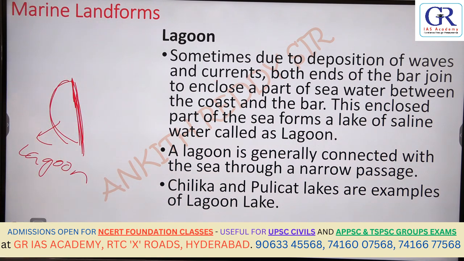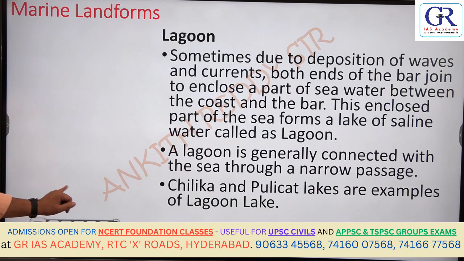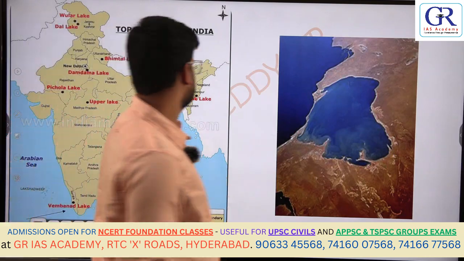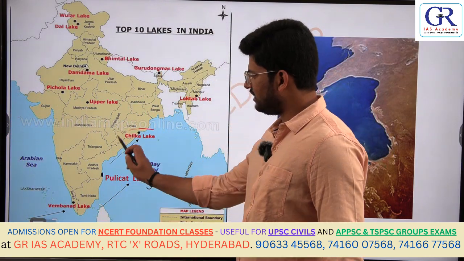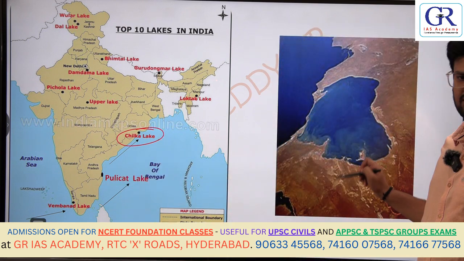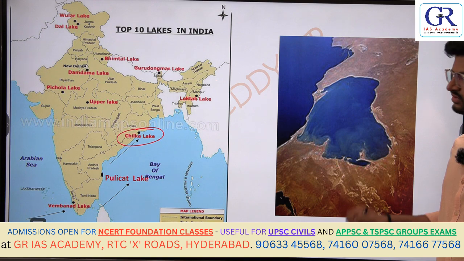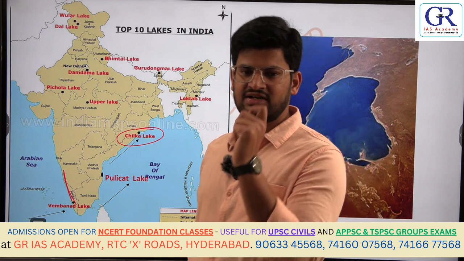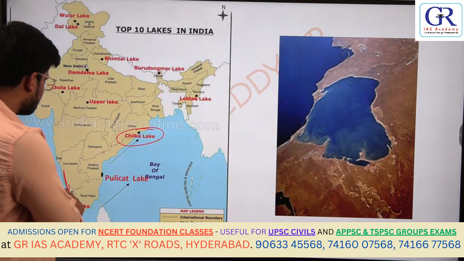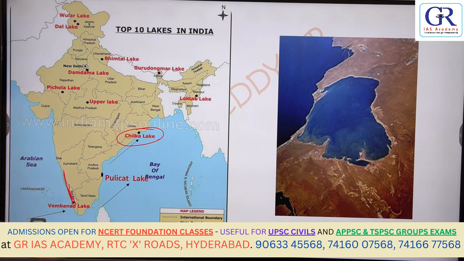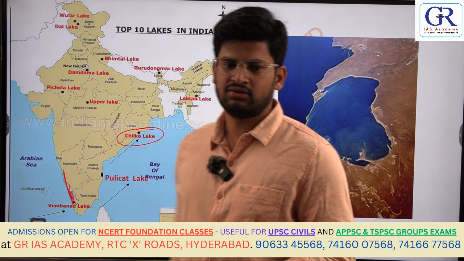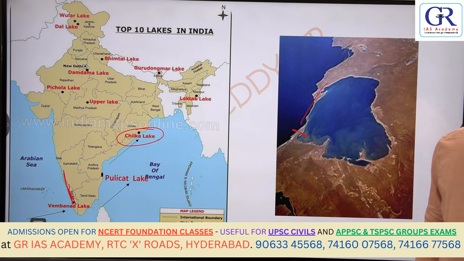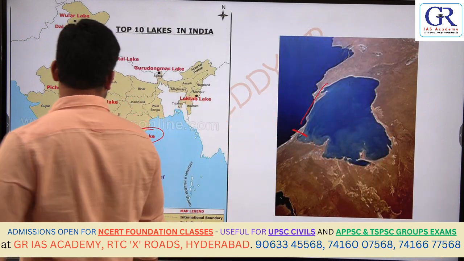India has some lagoon lakes. So this is a lagoon, you can see. Chilka Lake of Orissa is the best example of a lagoon lake. Similarly, we have Vembanad Lake in Kerala, famous for the Nehru Boat Race. When we discuss Indian geography, we will discuss this lake. It is also an example of a lagoon lake. Most of the time it is enclosed, or sometimes it has some inlet. It is called a lagoon lake.